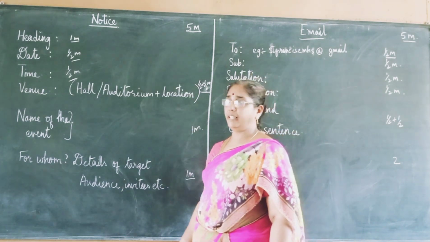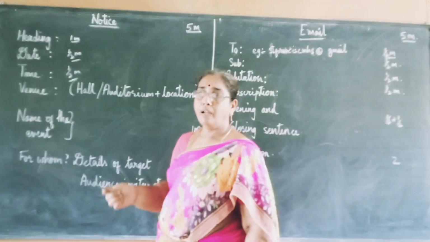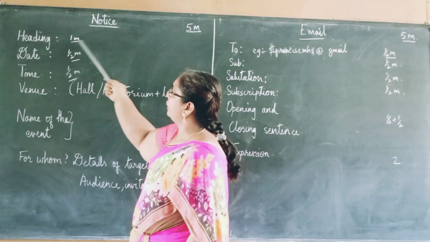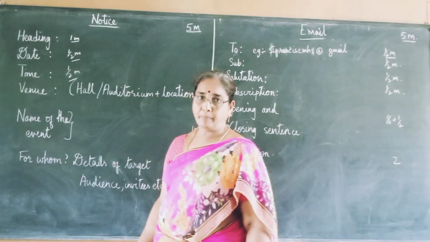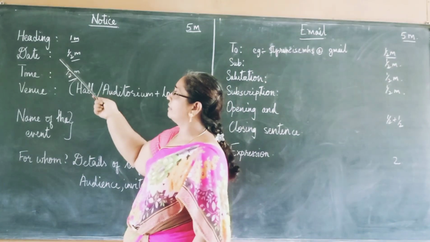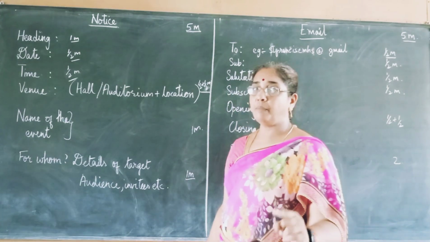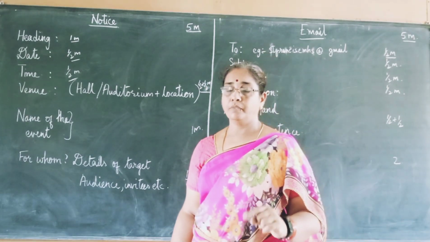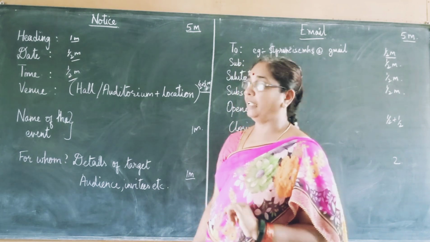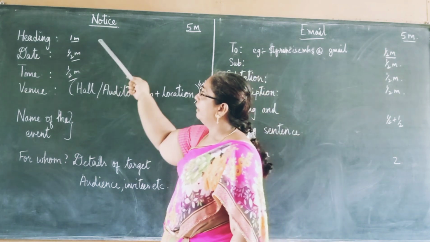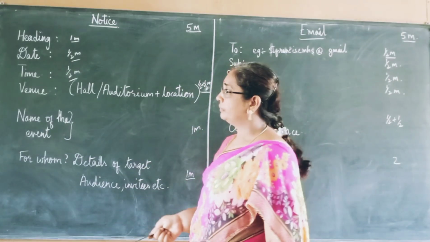In notice board writing, first you have to write a heading. When you write a heading, try to write the heading in the center of the page. That will carry 1 mark. Then you have the date. For date, again, as we have written in the letter, for example, today is 27th October. So 27th October, comma 2020. So that will be the date. First you write the heading, then you write the date. For date, you will get half mark.